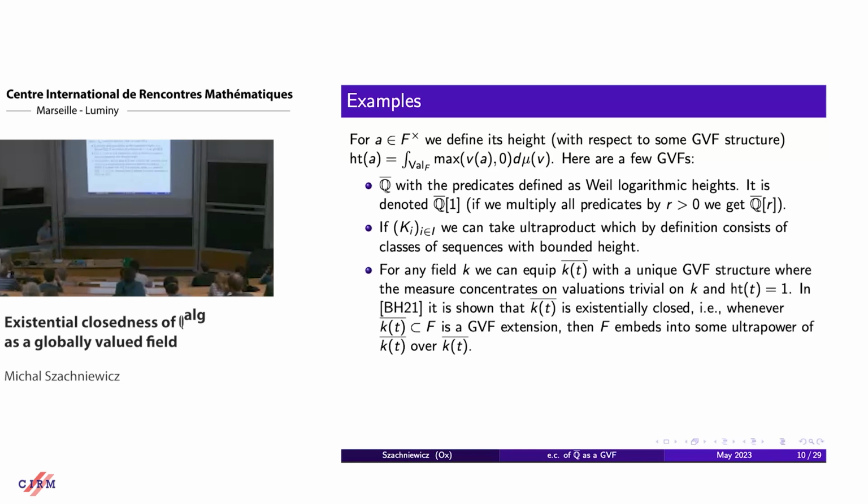And in the geometric case, whenever we have a base field K, we can equip the algebraic closure of K(T) with a GVF structure. And there is a unique GVF structure on the algebraic closure of K(T), with the measure concentrated on valuations vanishing on K, such that the height of T is equal to 1.